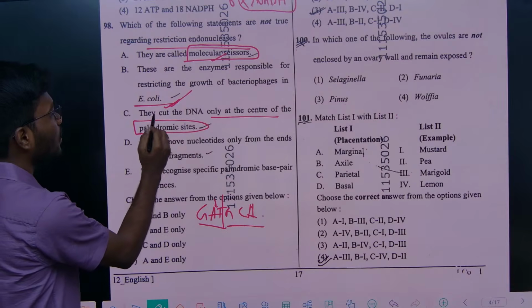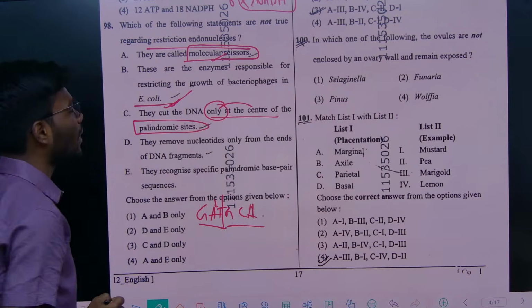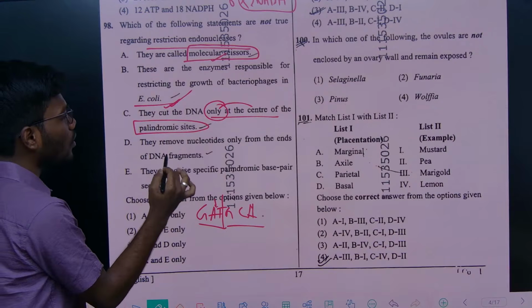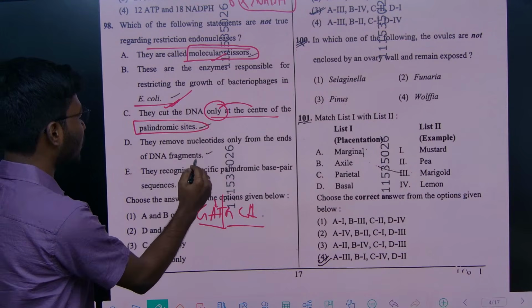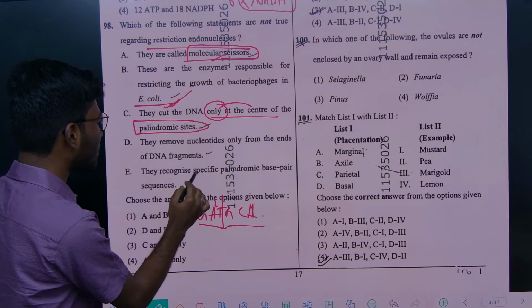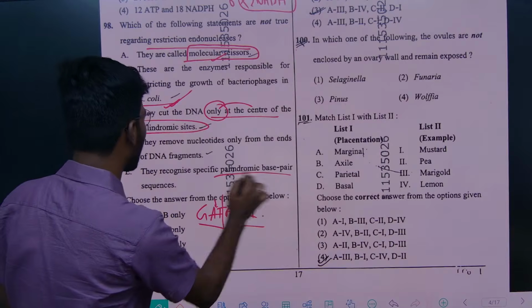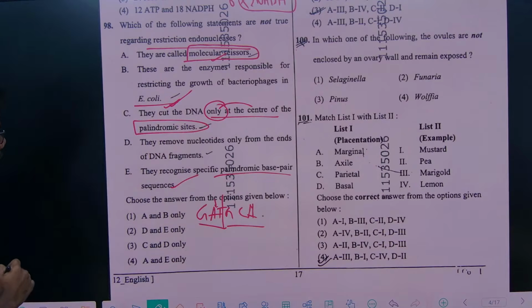So, coming to this, they cut only at the center of the palindromic sequences was the wrong option, and they remove nucleotides only from the ends of the DNA fragments, and also they recognize specific palindromic base pair sequences.